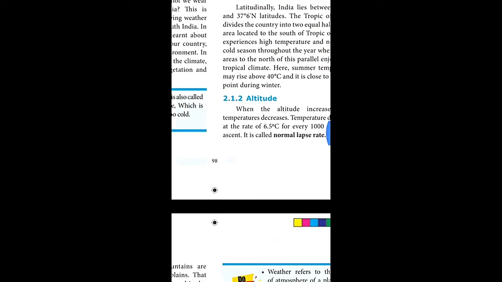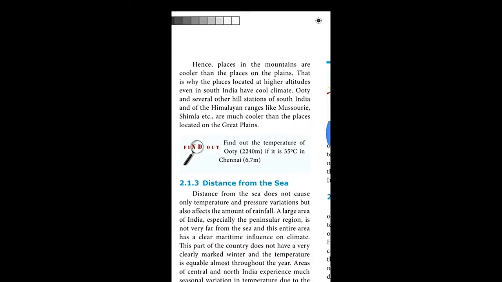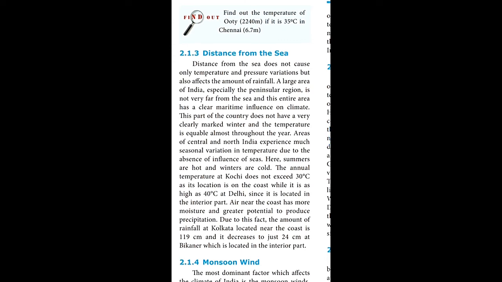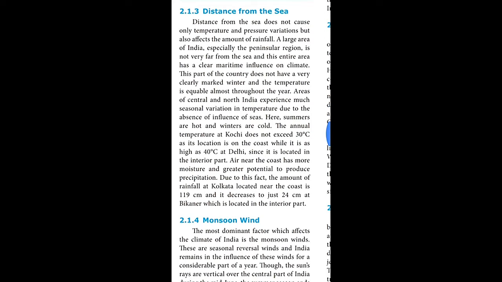And the third one, distance from the sea. This is also a major factor for changing the climate. Distance from the sea affects temperature and pressure variation, and also affects the amount of rainfall.